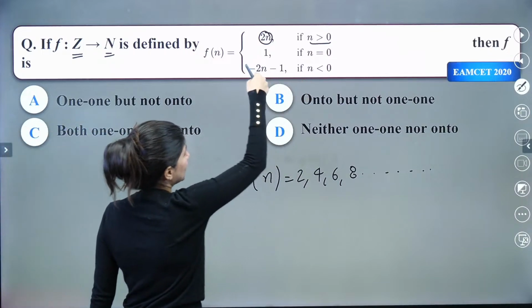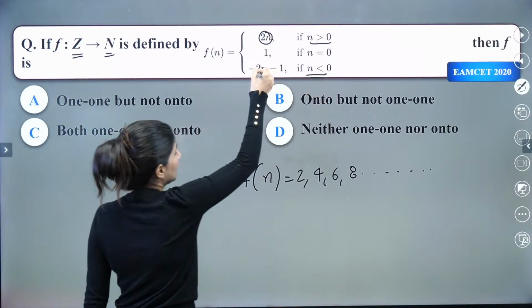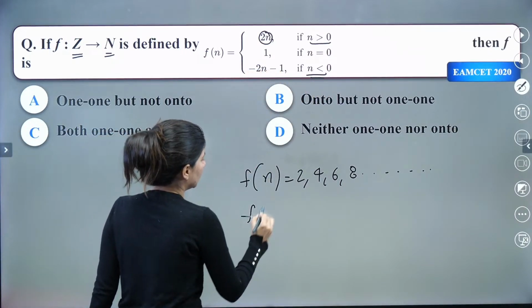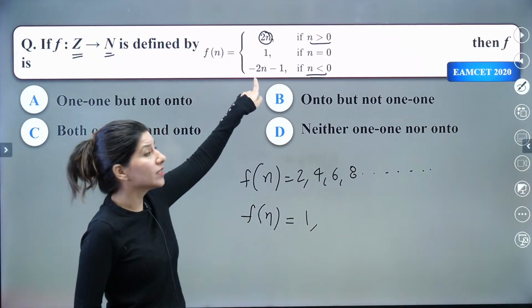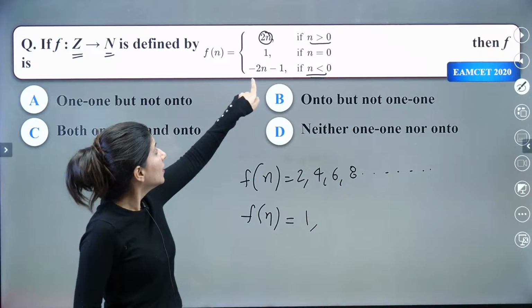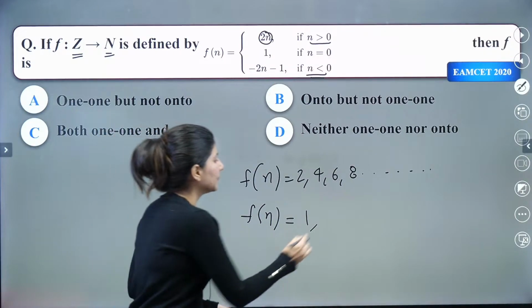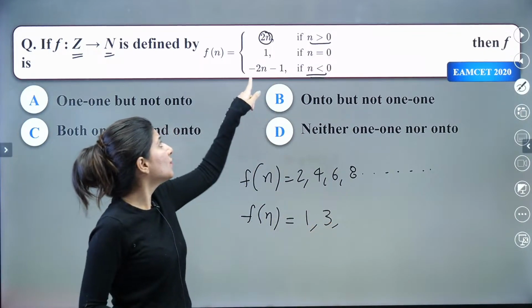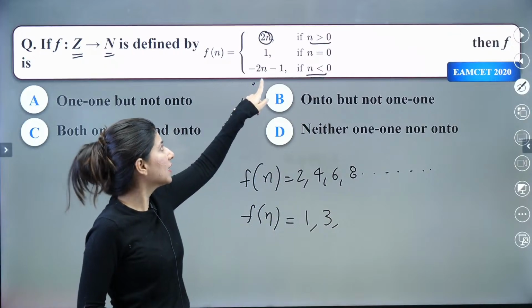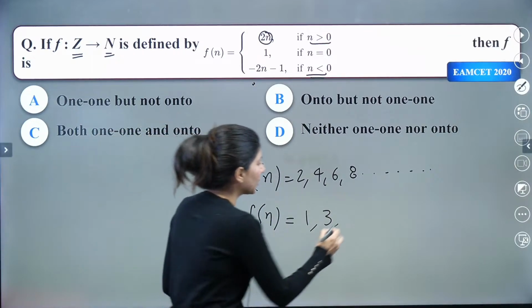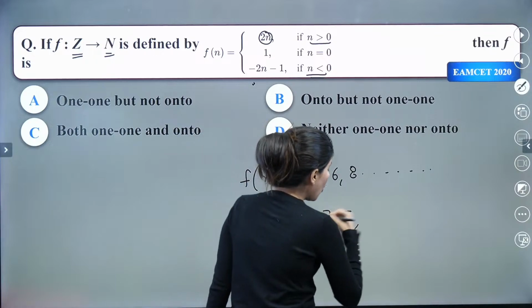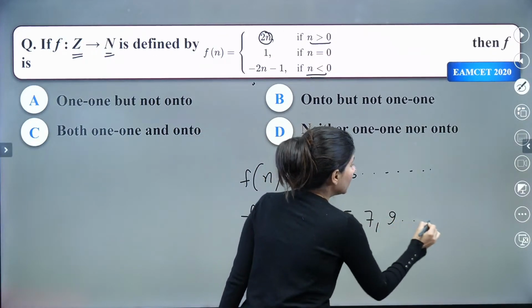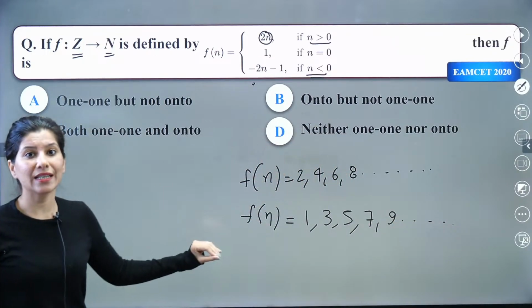If you put minus 1 over here, what do you get? So 2 minus 1, that is 1. If you put minus 2 over here, what do you get? So 4 minus 1, 3. Again, if you put minus 3, you are going to get 5. Can you see clearly? 7, then 9, all the positive odds also you are getting.